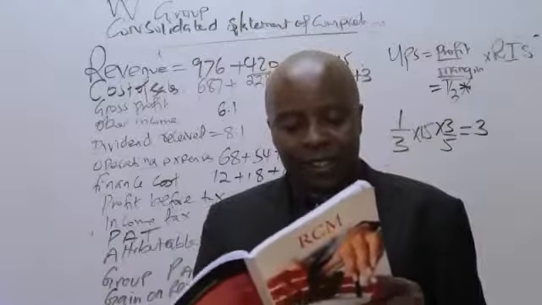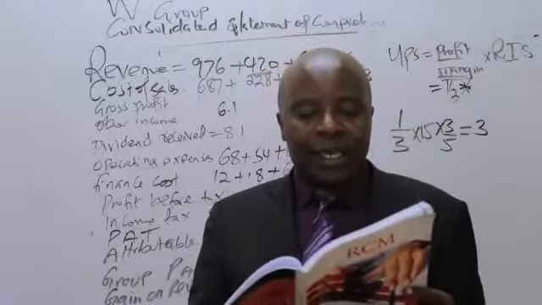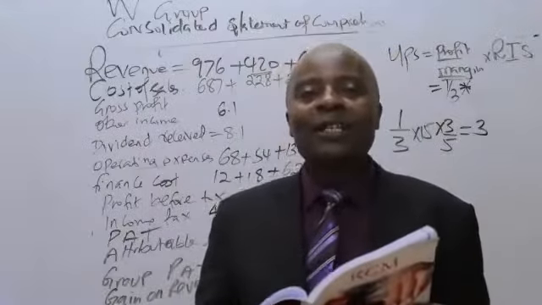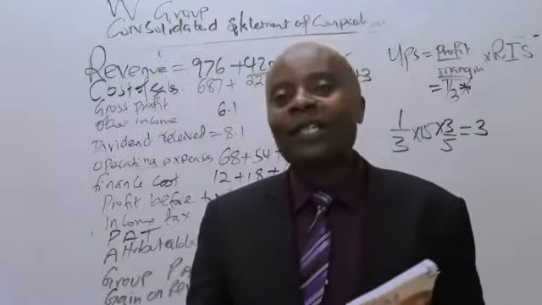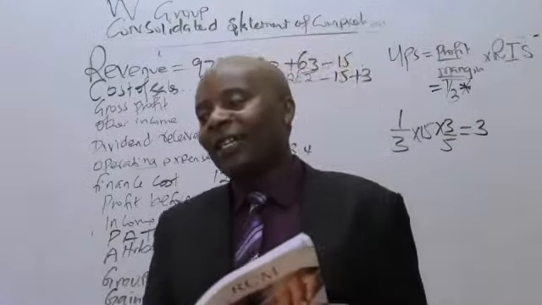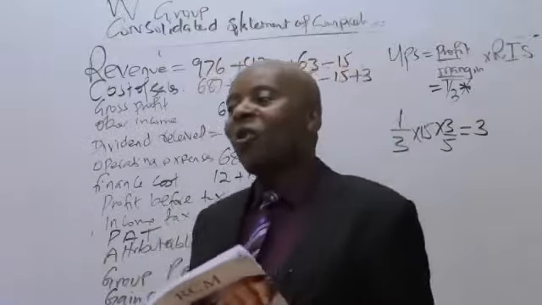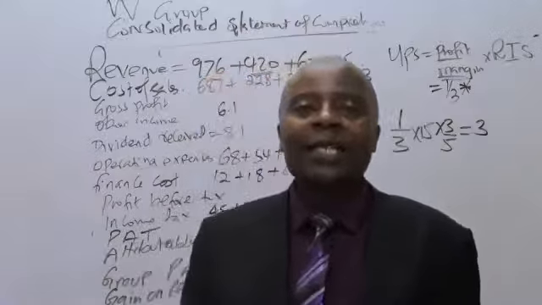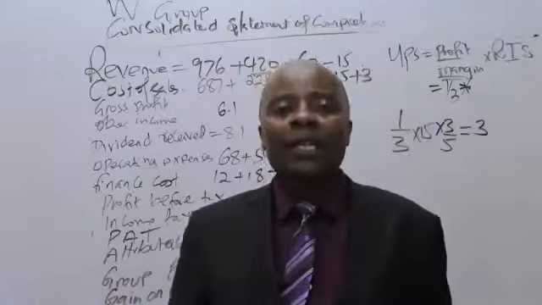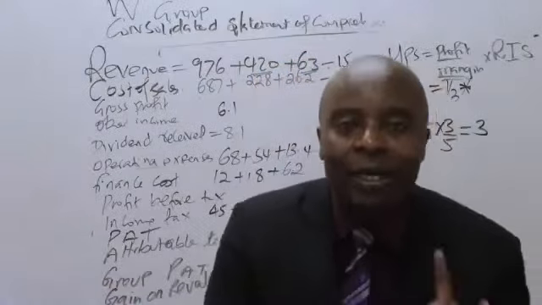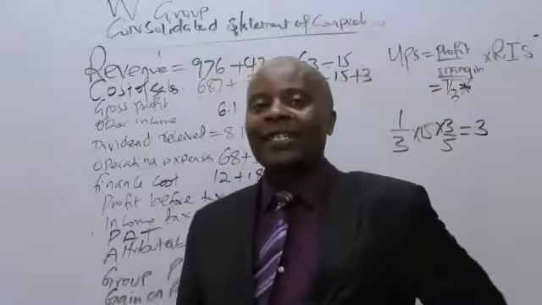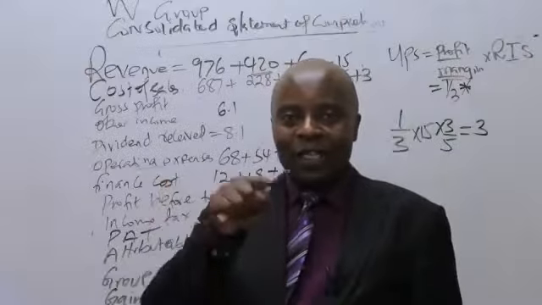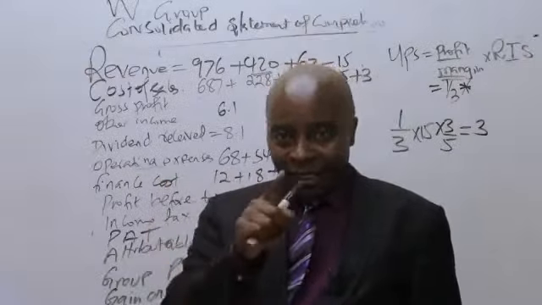Note number 5 tells us that on 1st March 2017, F Limited, who is our subsidiary, declared a dividend of 9 million. Could you kindly remind me what percentage of F do we own? W, the parent, owns 90%, isn't it? So if F declares a dividend of 9 million, W will get 8.1, because W is an owner of 90% of F. 90% of that 9 declared gives me 8.1.